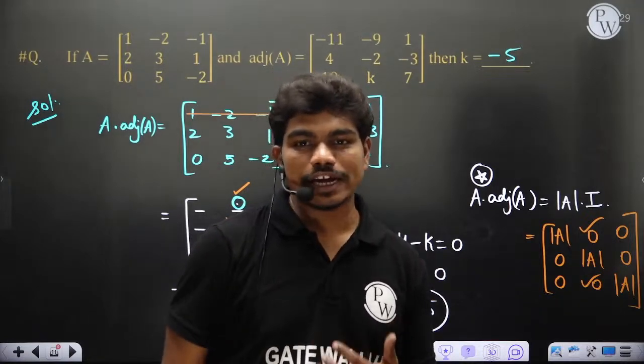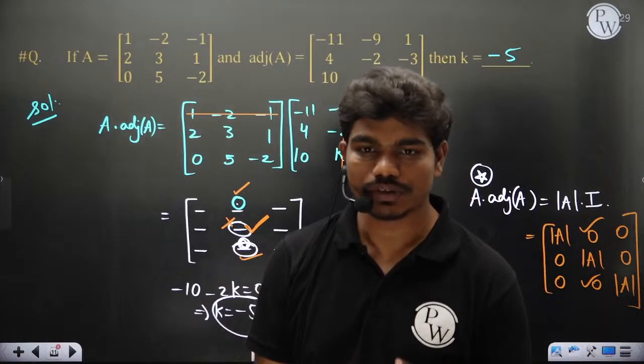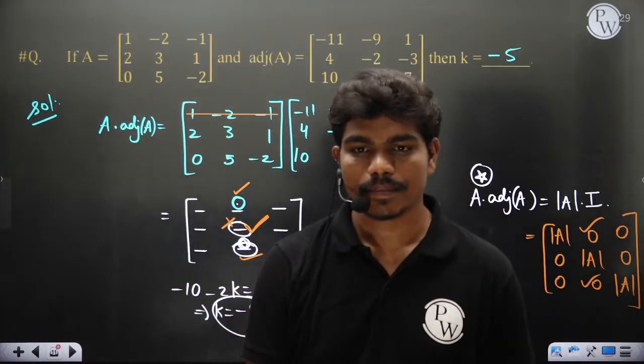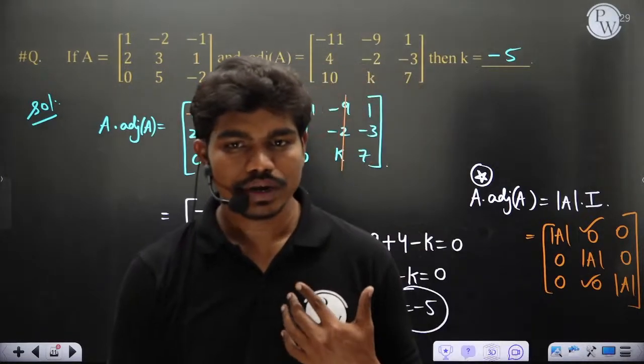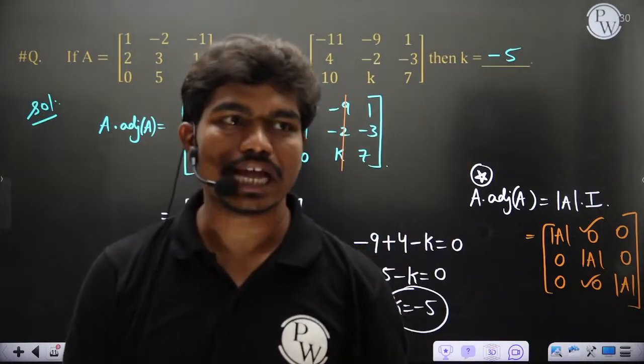How many of you tried calculating the adjoint here? Please tell me honestly, how many of you tried calculating the adjoint of the matrix and tried to get the value of k? How many of you have tried calculating the adjoint of A and then tried to observe the value of k actually?